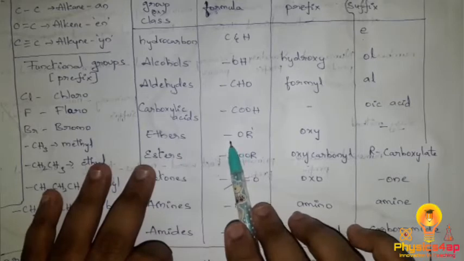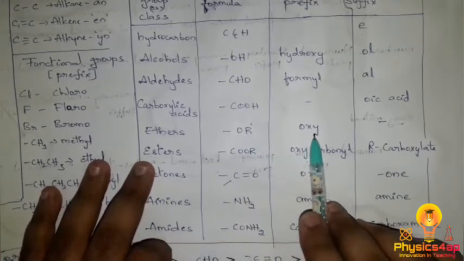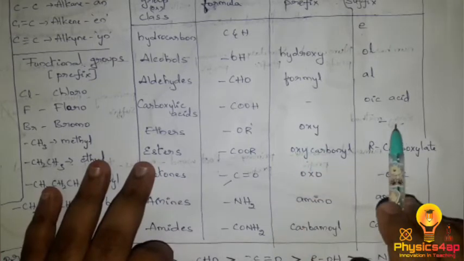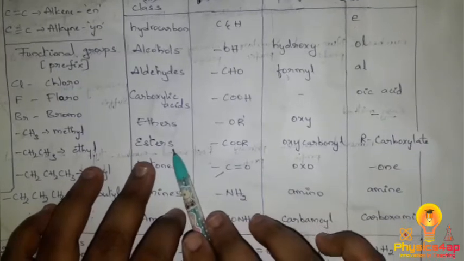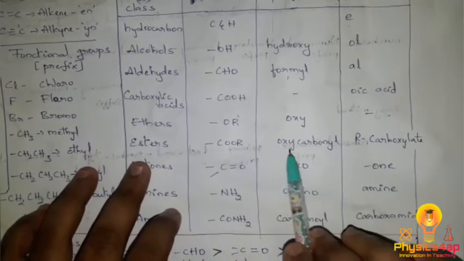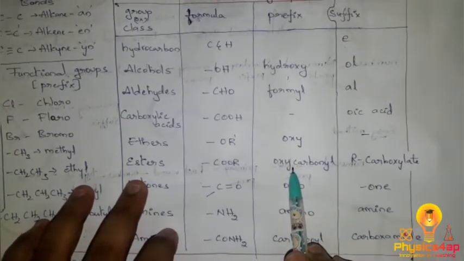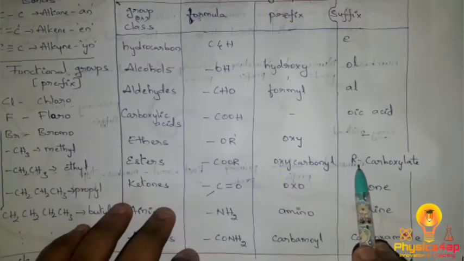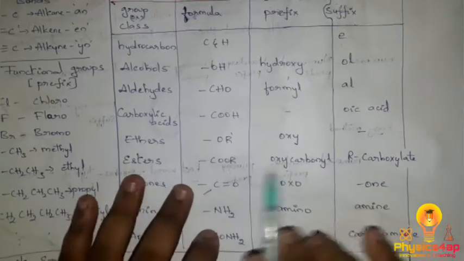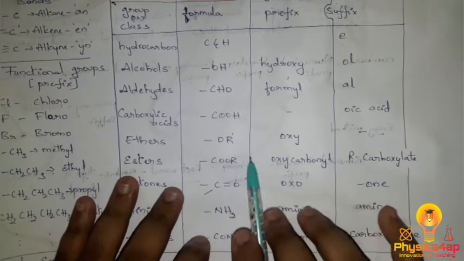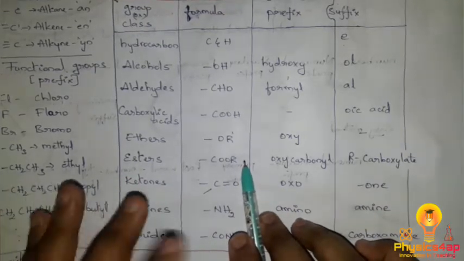Ethers have the formula OR, where R is a hydrocarbon, so the prefix is oxy, and there is no suffix for ethers. Coming to esters, with formula COOR, the prefix is oxycarbonyl and the suffix is R carboxylate. Here R is the name of the hydrocarbon present, whether butane, pentane or whatever it may be.